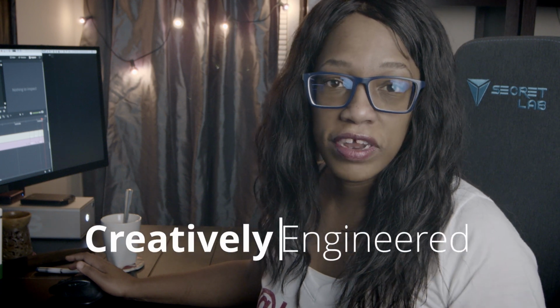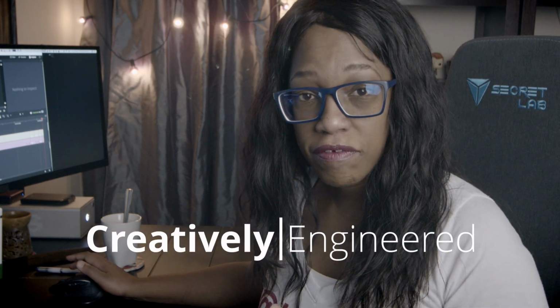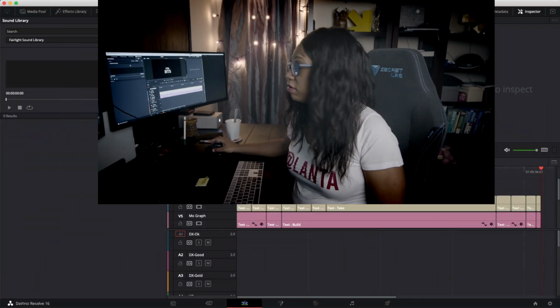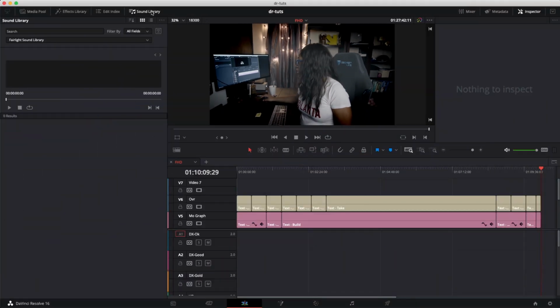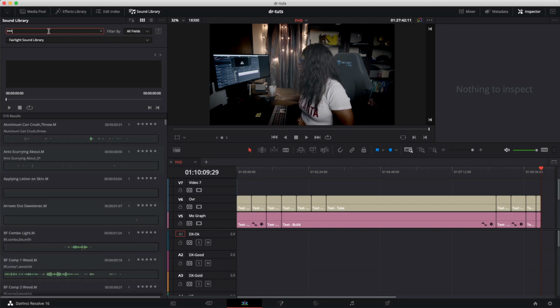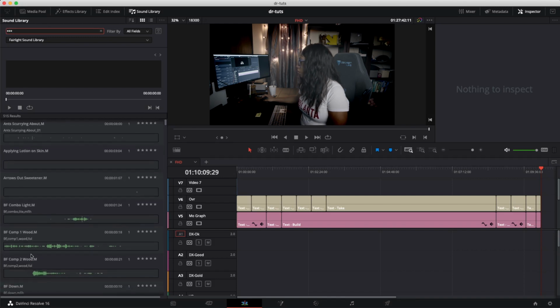Hi, if you need to be able to search the sound library in DaVinci Resolve, do this. Make sure you're on the sound library. Select the library that you want to search. Highlight the search bar and enter 3 asterisks. This will bring up all of the audio files that you have inside of your sound library.